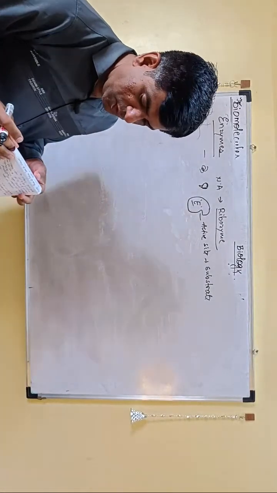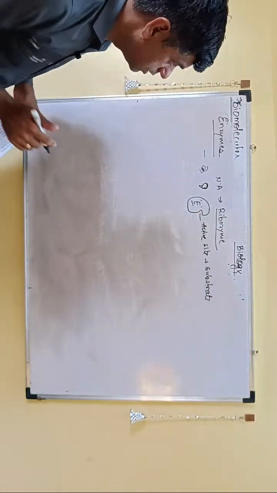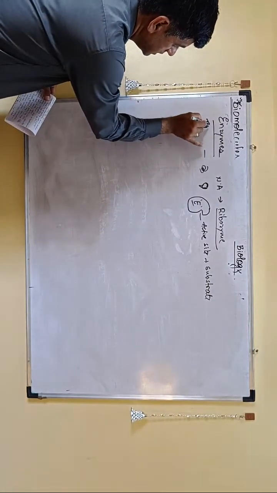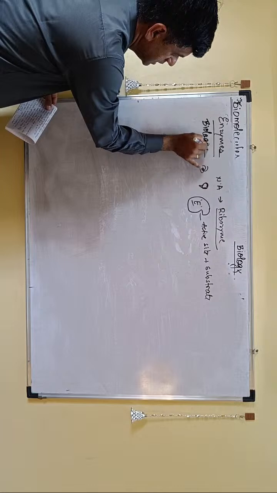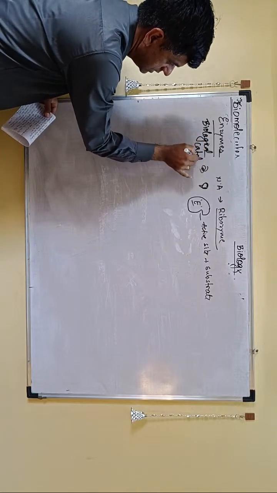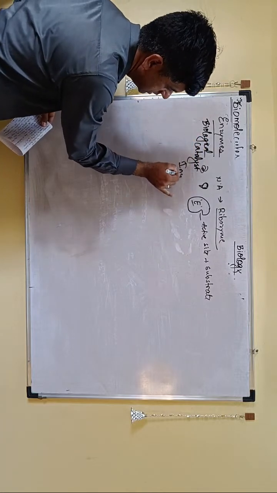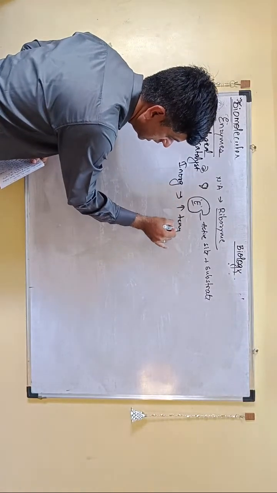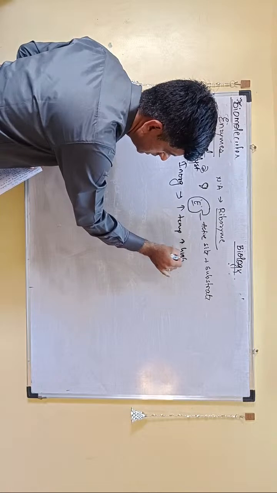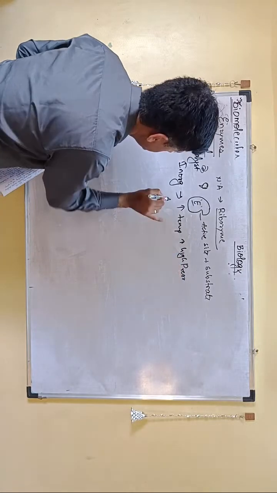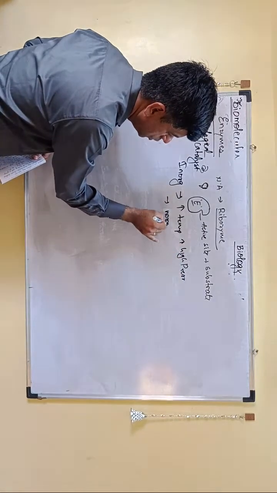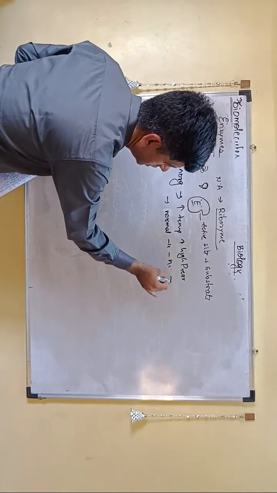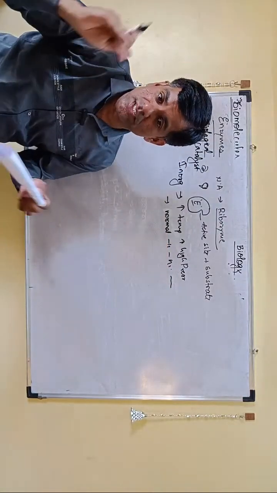Enzymes are called biological catalysts. Like we also have inorganic catalysts. But we know that inorganic catalysts can function at high temperature, they can function at high pressures. But these biological catalysts can function at normal temperature and normal pressure. You don't have to increase the temperatures and pressures.